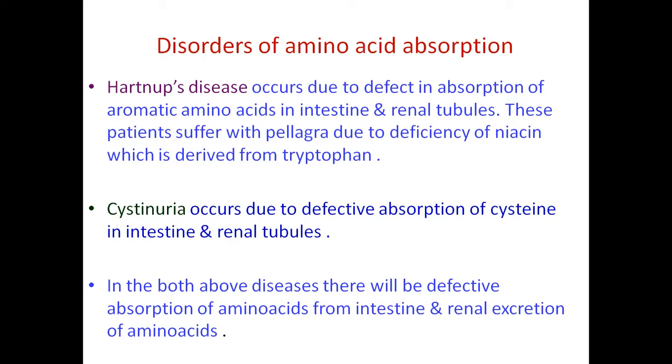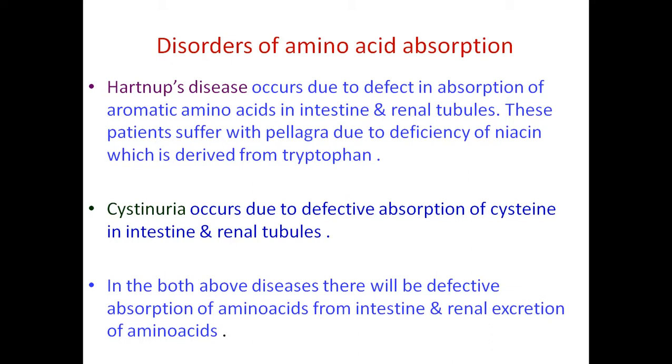Tryptophan is the amino acid responsible for the synthesis of niacin, a vitamin B complex which is required for the activation of many enzymes. So it acts as a coenzyme for many biological reactions in the body. As a result, the deficiency of these aromatic amino acids results in Hartnup's disease. This is because of the defect in the absorption of aromatic amino acids in the intestine and renal tubules.